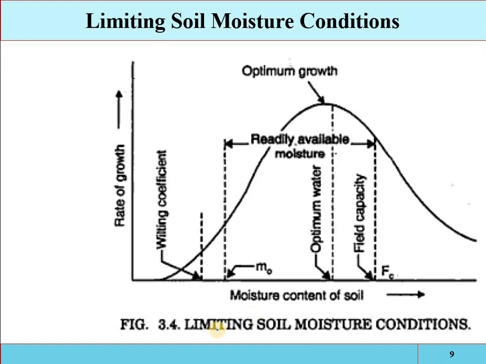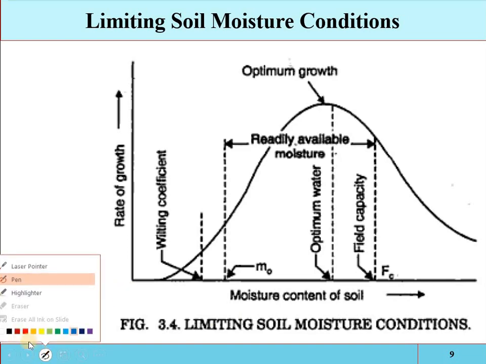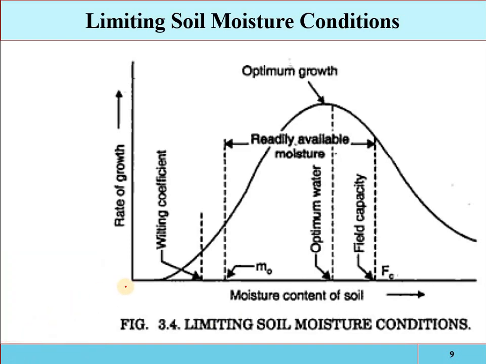Okay, here you can see the relationship between the moisture content and the rate of growth. See, suppose on the x-axis there is moisture content, and on the y-axis the rate of growth. So if moisture content is 0 throughout the season, then the crop growth will also be 0, meaning no crops will be grown.